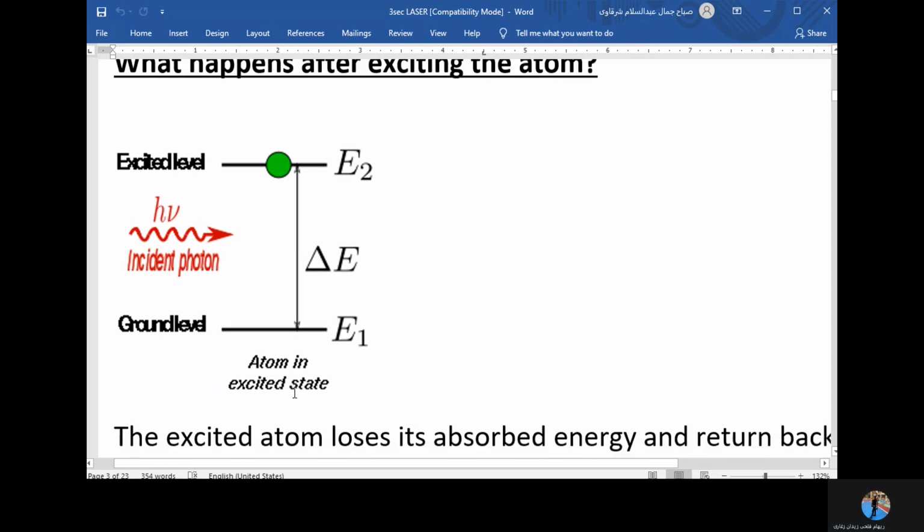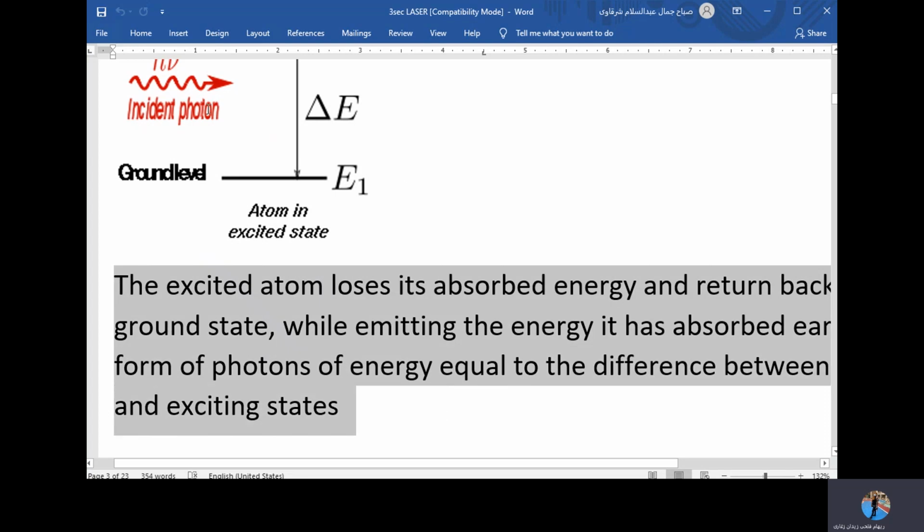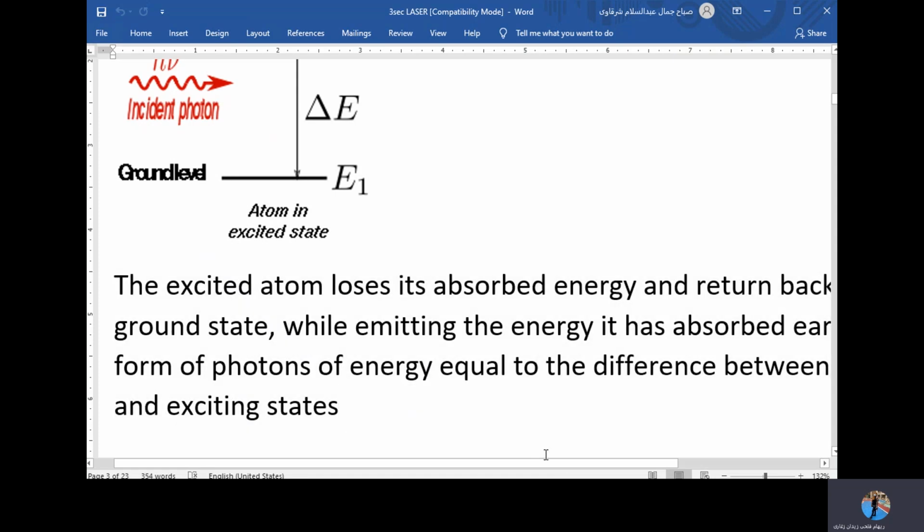Okay, so here I put the statement, and let me make it a little bit smaller. Here you have: the excited atom loses its absorbed energy and returns back to the ground state while emitting the energy it has absorbed in the form of photons, equal to the difference between the excited state. So the amount of energy released when the atom returns to its ground state is the same amount of energy absorbed in the first place. So that energy will be conserved.